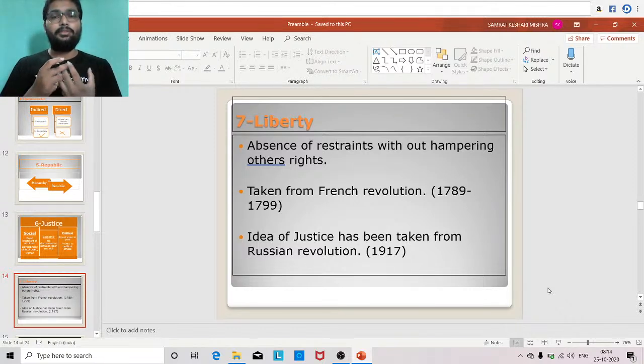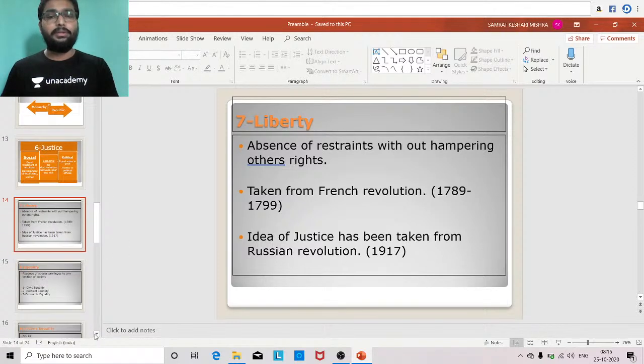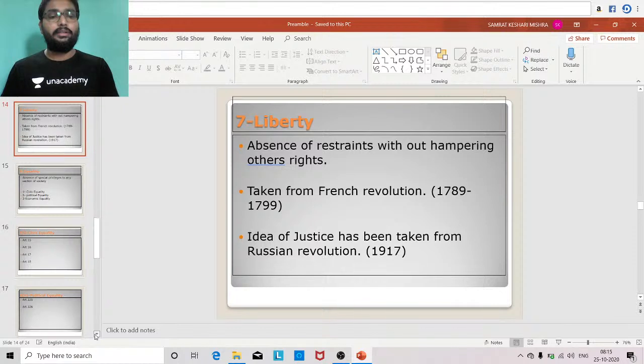If I say I have freedom, freedom of speech and expression, it doesn't mean that I can express anything that violates others' rights. Up to the point I do not violate others' rights, up to that point of time I enjoy complete freedom and complete liberty. So this concept of liberty has been taken from the French Revolution from 1789 to 1799.